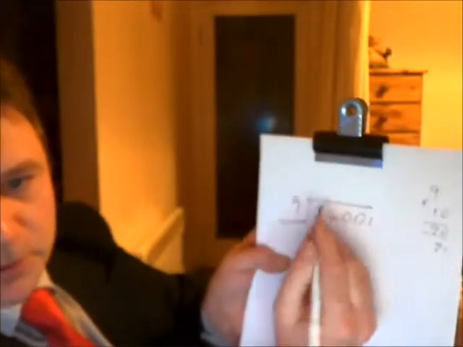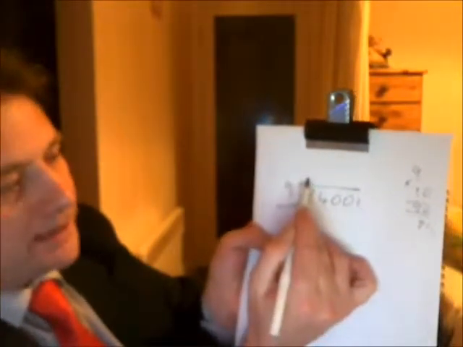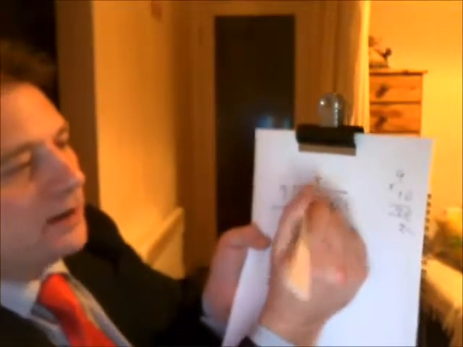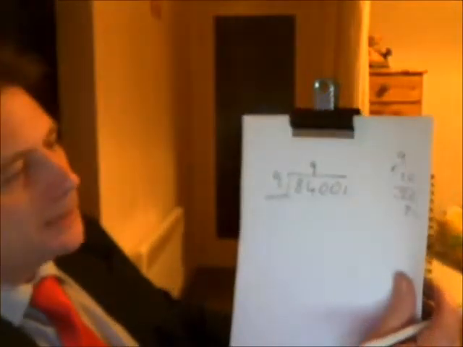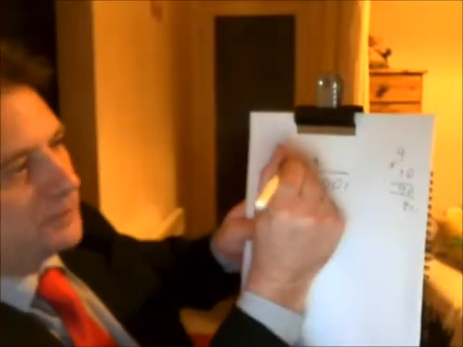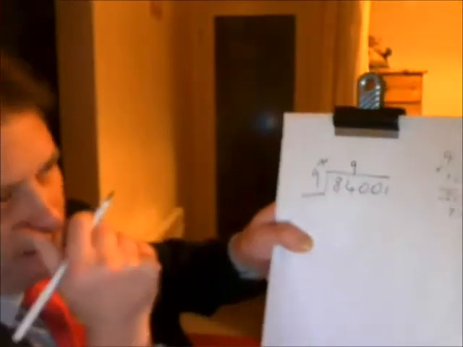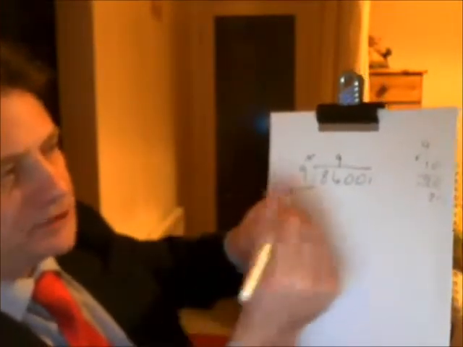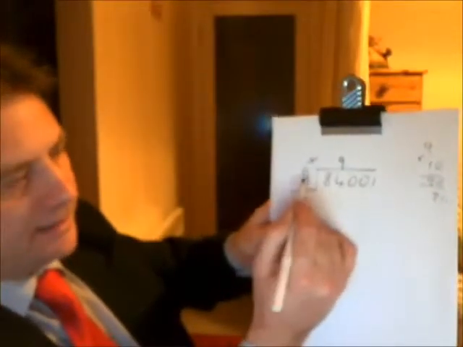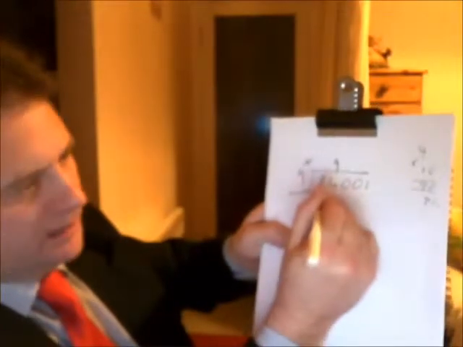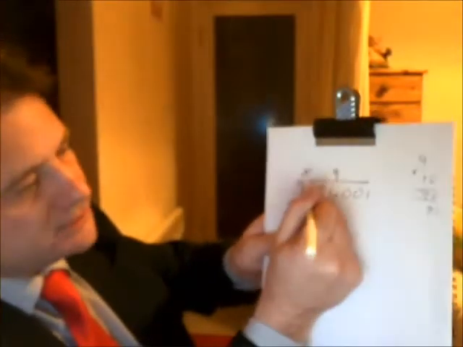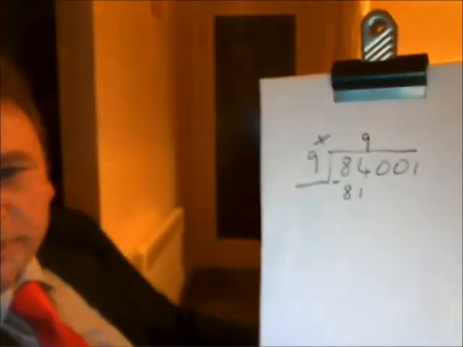So, where do we put it? Do we put it above the 8? No, we do not. We put it above the 4. 9 times 9 is 81. That's step 1. Step 2. I'm going to put an X here, because the second step in long division is to multiply both these numbers, that 9 and that 9. 9 times 9 is 81. We write the 81 down there. And now we're subtracting. So let's put a little minus there. Make sure you're following this.